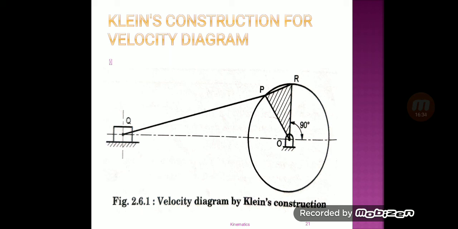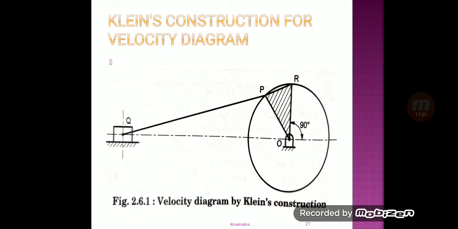Now extend PQ and the perpendicular at O, which intersect at R. I repeat, extend PQ and the perpendicular, which intersect at R, which forms the triangle. This triangle is PRO, which represents the velocity diagram.